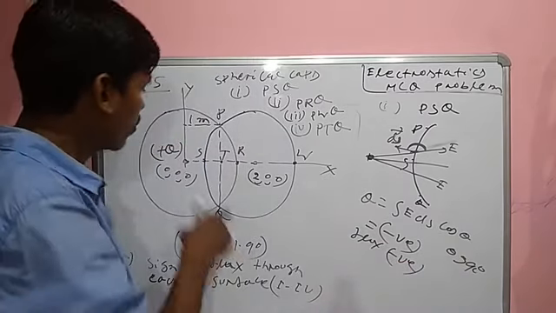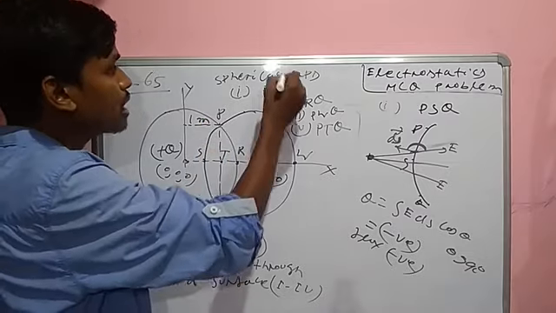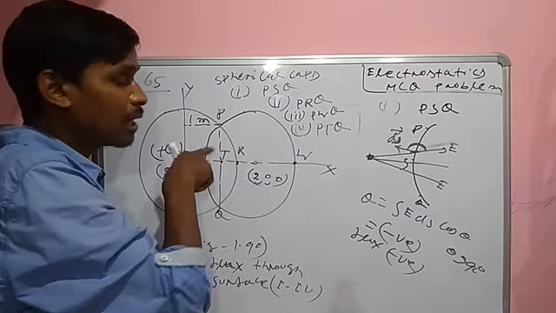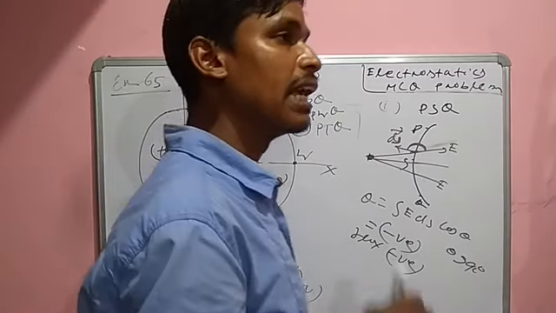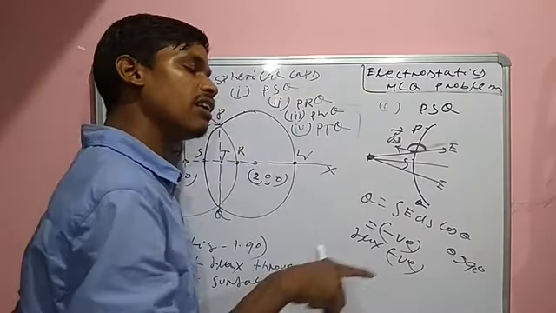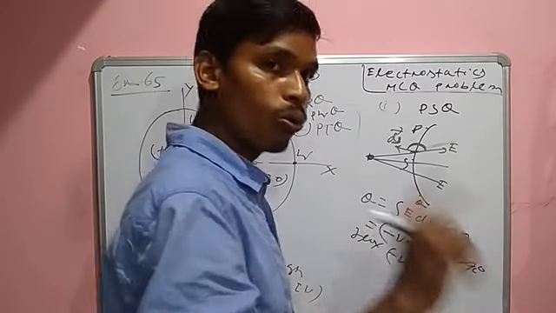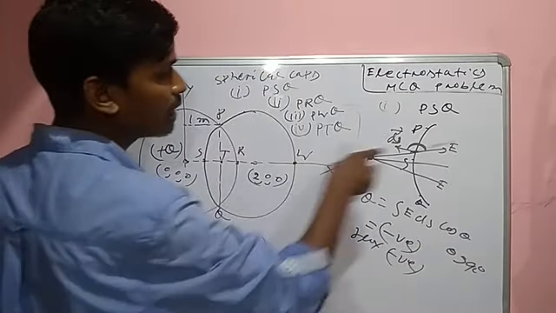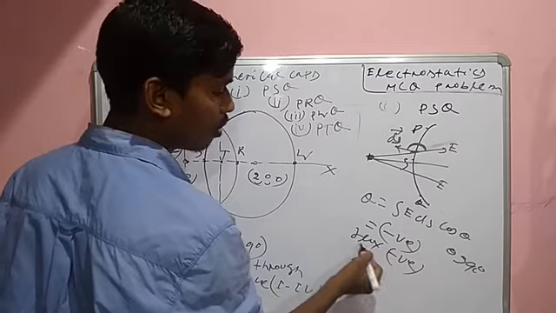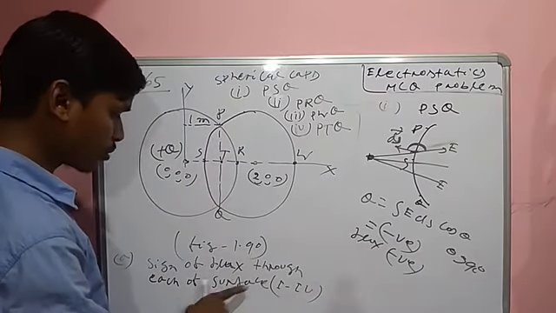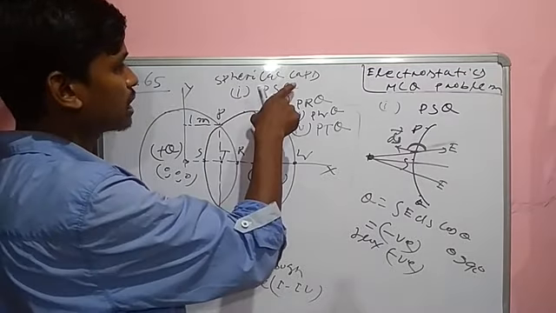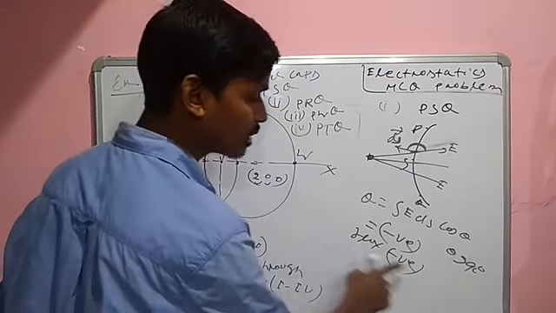That means whenever the electric field is entering the PSQ cap, yes or no? We have already known that in entering, the flux is always negative. Yes or no? So the sign of flux through each surface: for the first one, the PSQ spherical cap, the flux is negative.